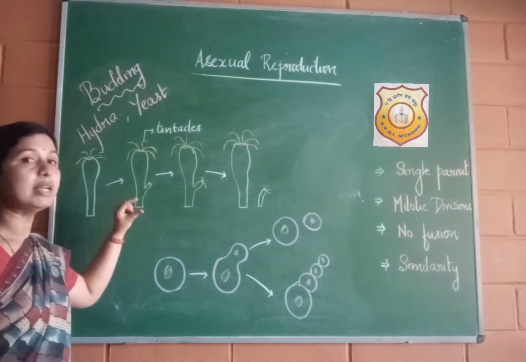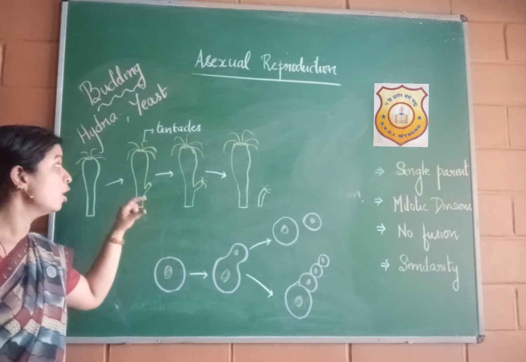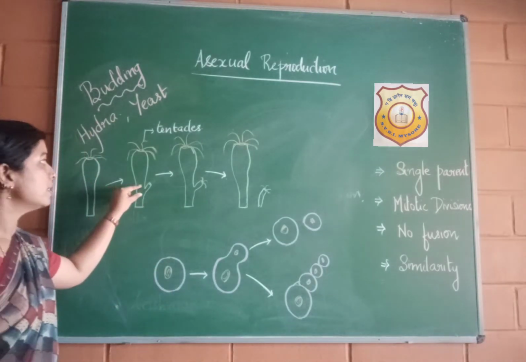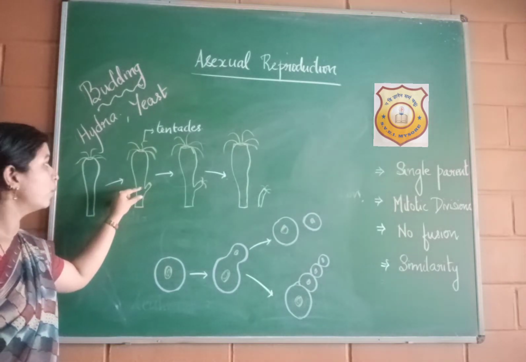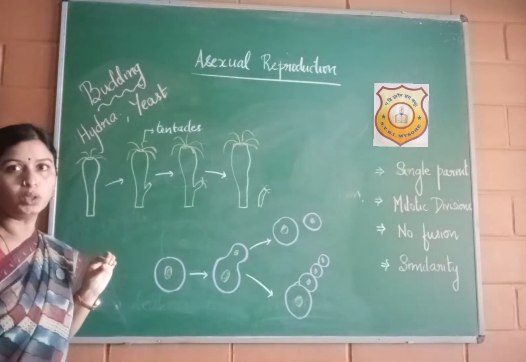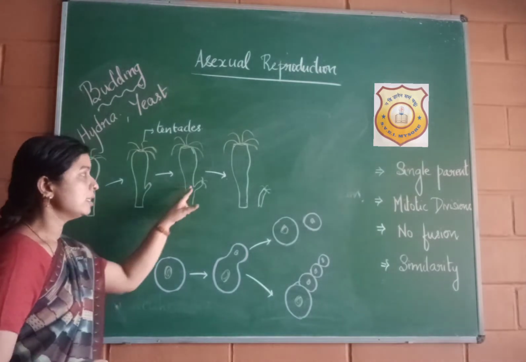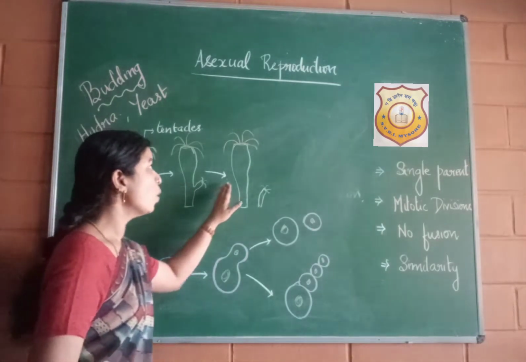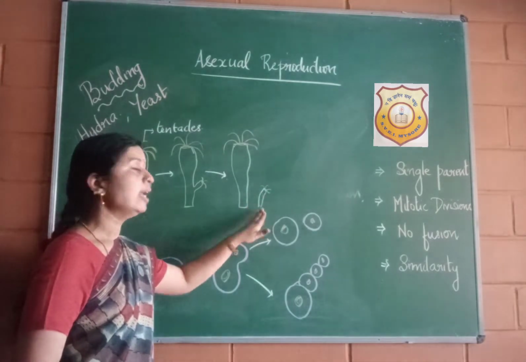It occurs only at a certain site or region which has these regenerative cells. So after the cells continuously divide, you can see a small outgrowth which is called a bud. This bud grows on the parent organism for some time and slowly it detaches and then it can grow into a new organism.